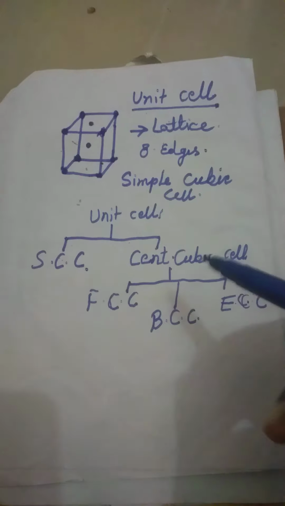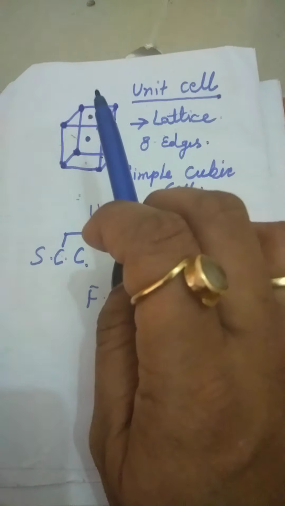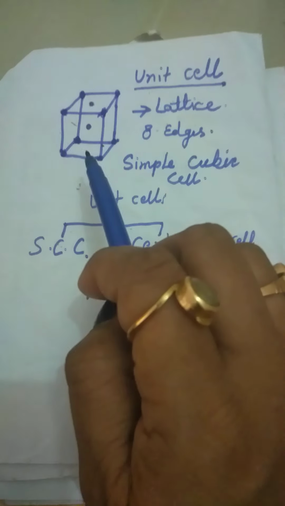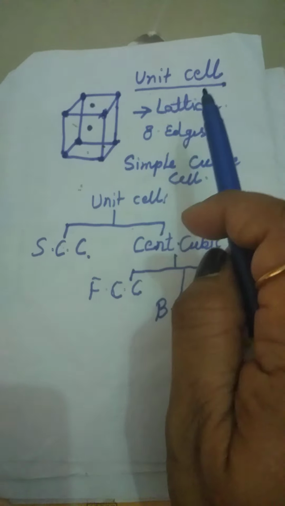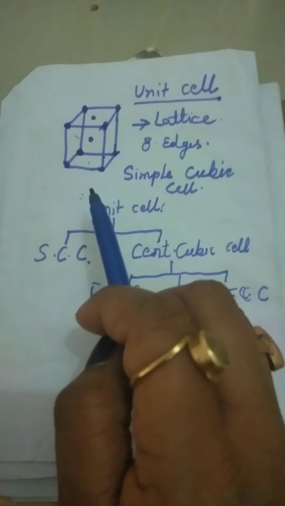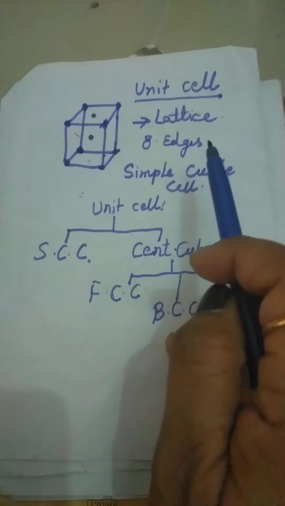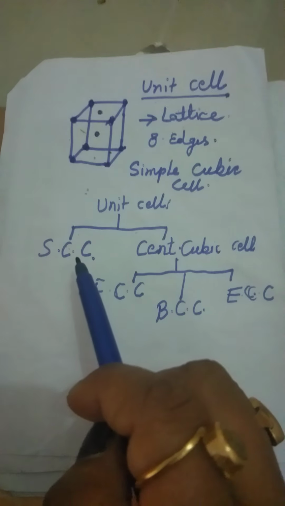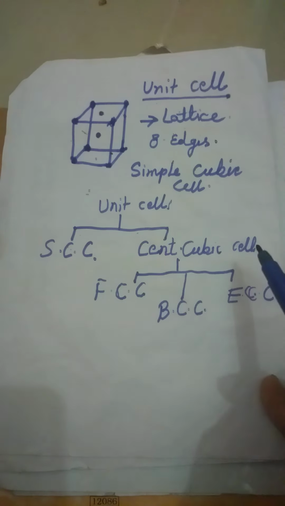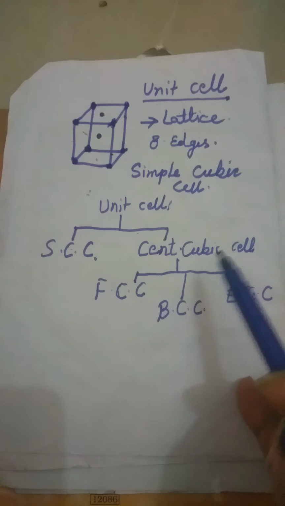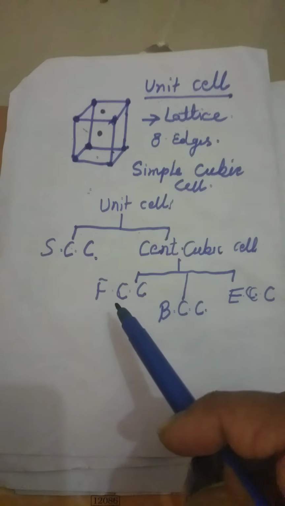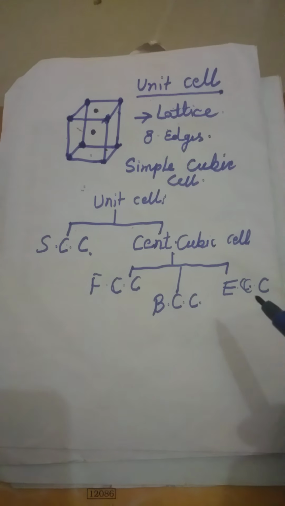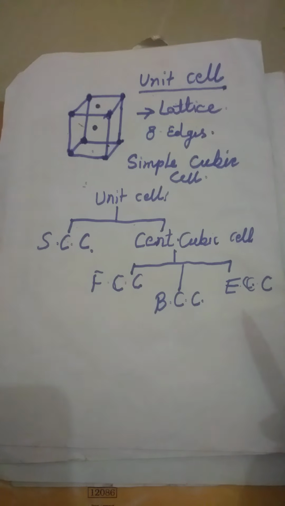So today in this video we have studied lattice. Lattice is the arrangement of the particles in a space. One unit of the lattice is called a unit cell. The unit cell is simple cubic, just like a cube. Here 8 corners are present. We have seen the types of unit cell. This may be either a simple cubic cell or a centered cubic cell. This centered cubic cell is of how many types? 3. Face centered, body centered, and edge centered. It is also called the end centered cubic system.